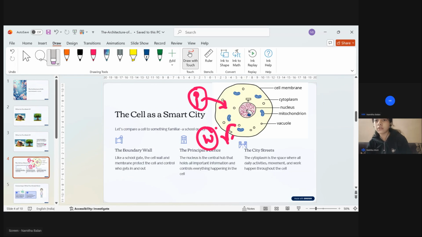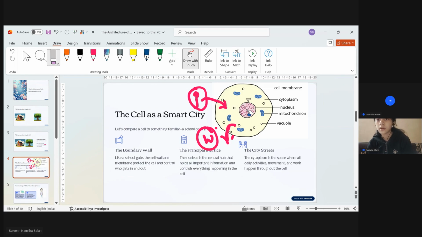Ma'am controls everything which happens in the school, the functioning. Whatever is happening, the decision comes from the principal ma'am. Whatever discussion, what all things we have to teach, and what events are happening, everything will be decided from the principal ma'am's cabin. So we compare this particular structure to the principal's office, and obviously this will have a very important role.